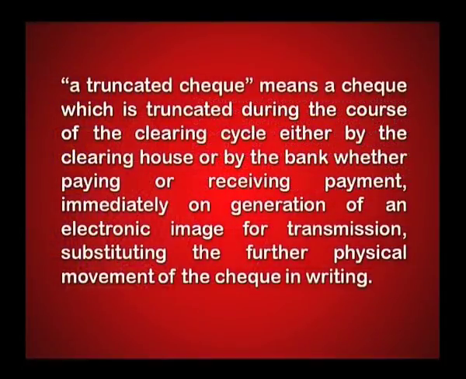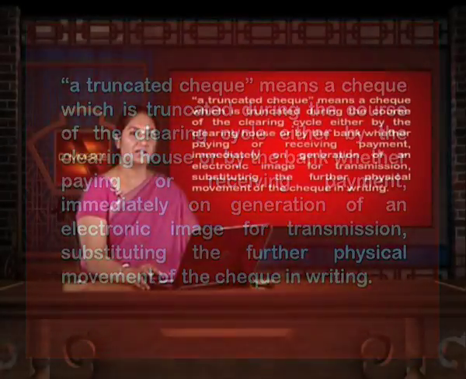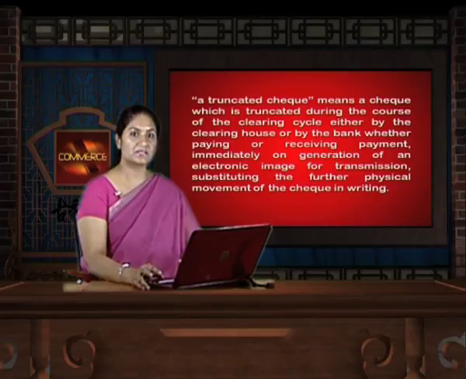Under the truncation of cheque system, this time consuming exercise has been done away with, and instead the cheque is scanned through the scanning machine and the cheque is thereby truncated. That means the physical movement of the cheque will not be done, and only the electronic image of the cheque shall move from the bank to the clearing house, and the clearing house will then accordingly act by debiting or crediting the account of that respective bank.